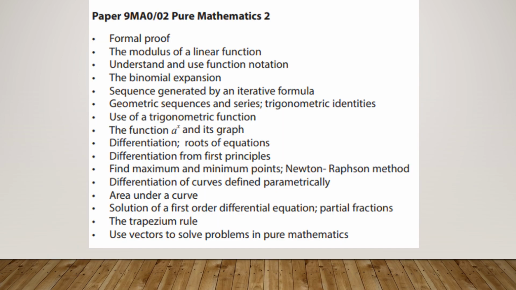So here is the list of advanced information topics from the exam board, and you can see, some lines are general. For instance, the binomial expansion, there's lots of different examples in past papers of ways in which they can ask about the binomial expansion, maybe to apply it, or you could have partial fractions, although it does say partial fractions with the differential equation. So there could be lots of questions on that, but there are lots of past paper questions on the binomial expansion. But when you see something like geometric sequences series trig identities, there aren't very many examples of that type of question, but it is more specific.